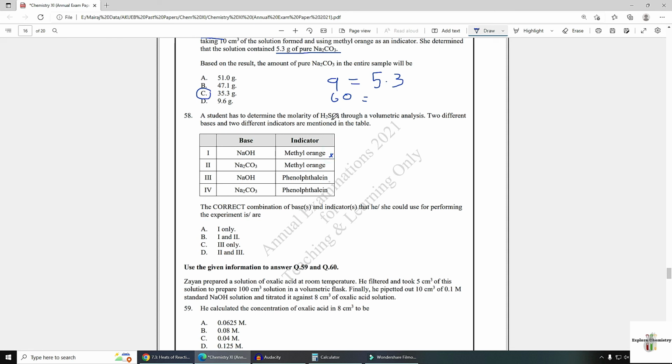Sulfuric acid is a strong acid, so we can use any base with it. 2. Sodium carbonate is a weak base. With a weak base methyl orange can be used, so this can be the correct option. 3. NaOH and phenolphthalein. With the strong base phenolphthalein is used. 4. Sodium carbonate, phenolphthalein, this is also wrong. So 2 and 3, option D is the answer.